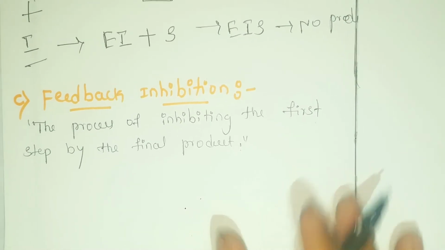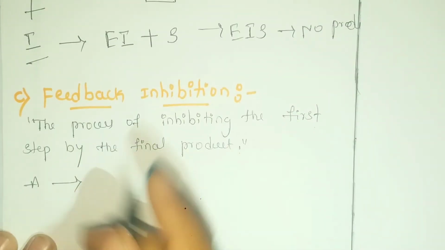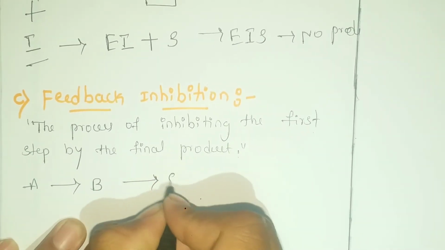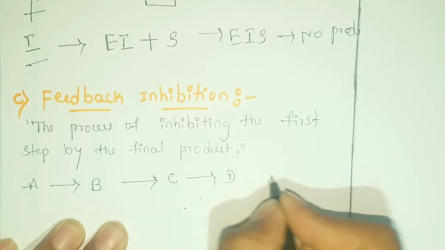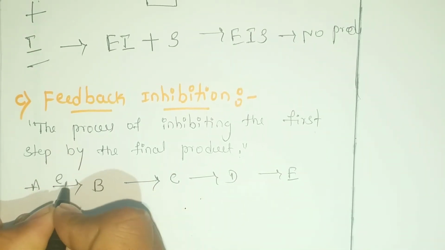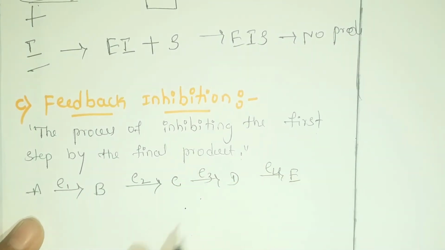We can simply understand by taking one reaction: A gives B, gives C, gives D and E, with enzymes E1, E2, E3 and E4.